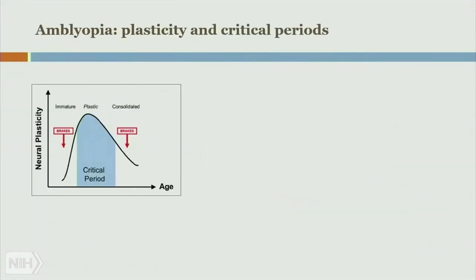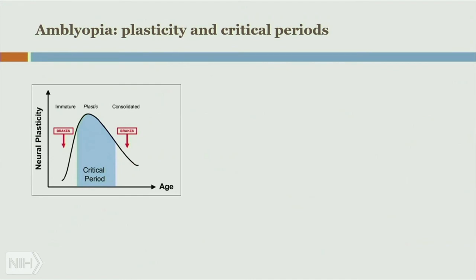What I would like to move on to is this central theme in amblyopia, really in the field for the past 60 years, which is the idea of critical periods. There's a particular interval where the nervous system is particularly sensitive to stimuli, and if you miss that particular window, then you cannot develop the function anymore. A newer idea now is that maybe there are some brakes that define these, and maybe there's a way to remove these brakes.